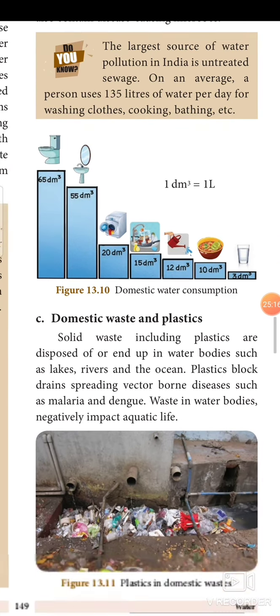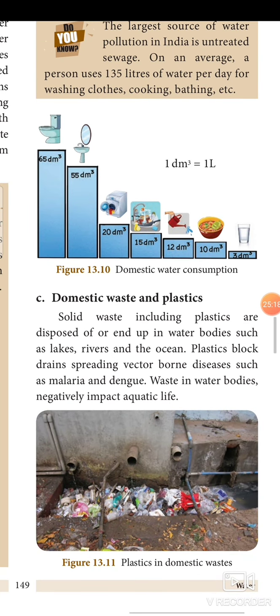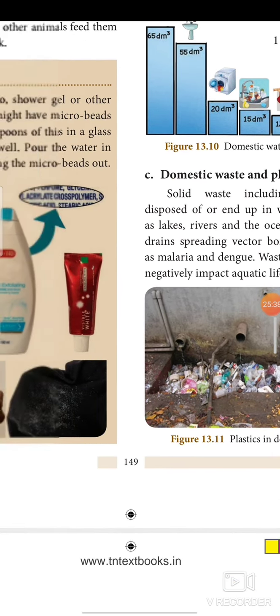Domestic waste, plastics. Solid waste including plastics are disposed of or end up in the water bodies such as lakes, rivers and oceans. Plastic blocks drains, spreading vector borne diseases such as malaria and dengue. Waste in water bodies negatively impacts aquatic life. It is a very serious issue.